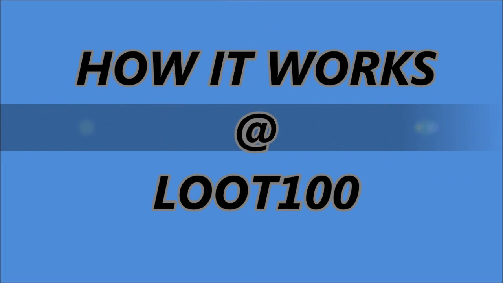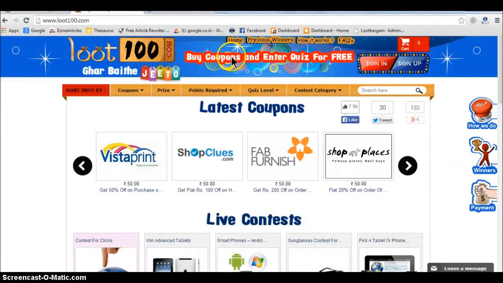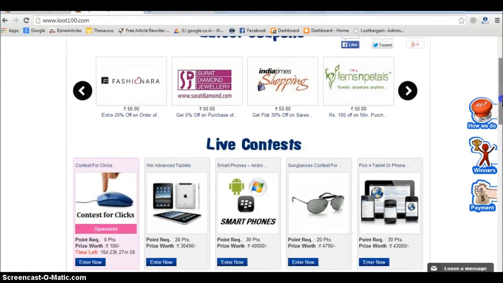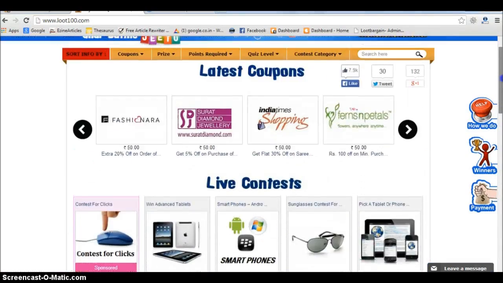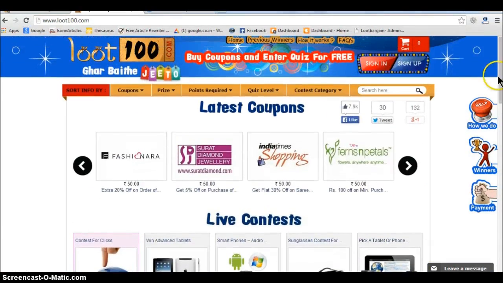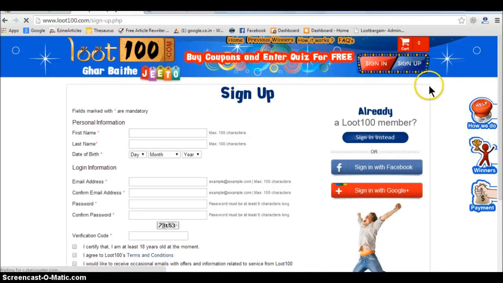It is India's first online quizzing portal that has changed the way India participates in quiz contests. Here you can buy coupons from a varied range of options available and get the chance to win exciting prizes like laptops, tablets, mobiles, cars, and many other prizes by entering into online quizzes for free.